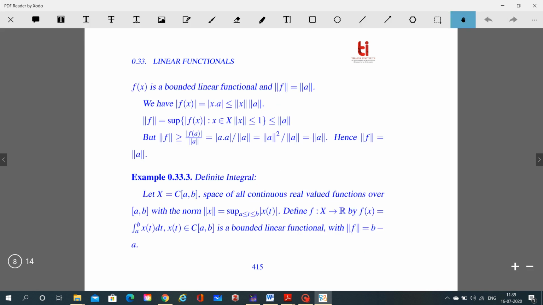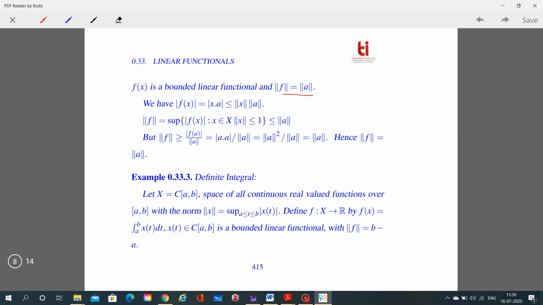Then f is a bounded linear functional, and the norm of f is defined as the norm of a. So we have the modulus of f of x, which is equal to the modulus of x dot a, which is less than or equal to the norm of x into the norm of a. So we can say the norm of f defined this way is less than or equal to the norm of a.